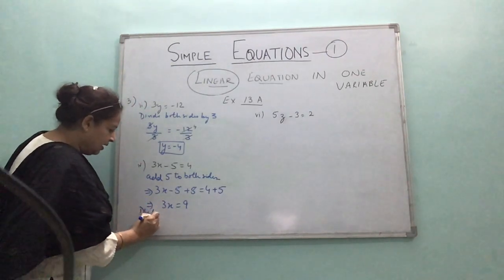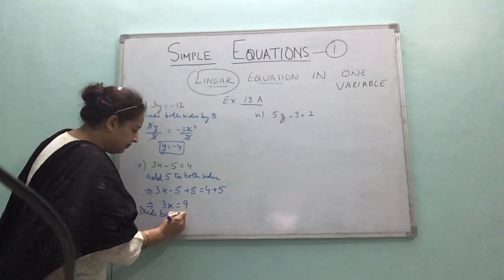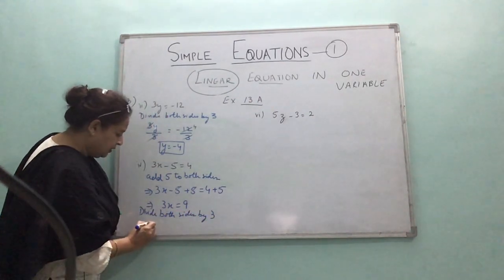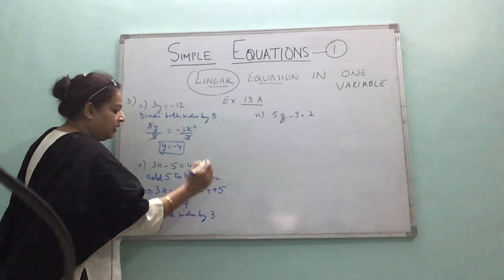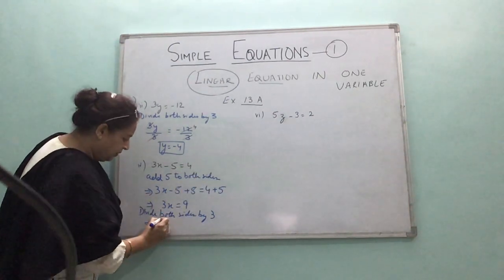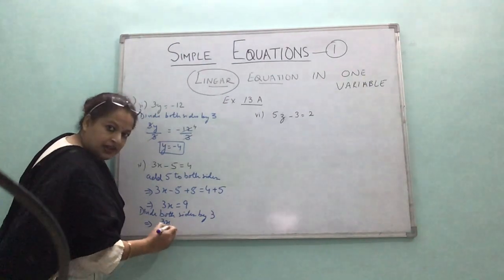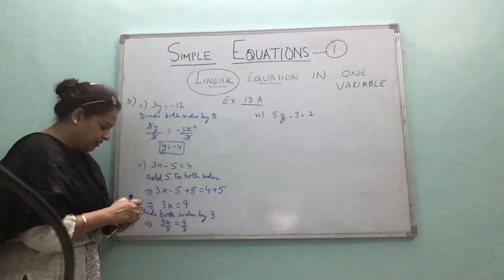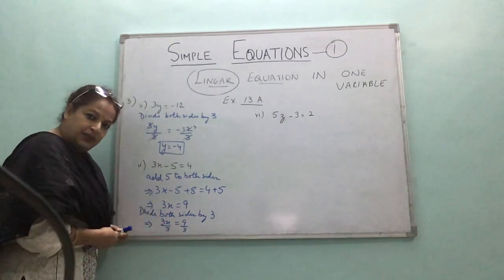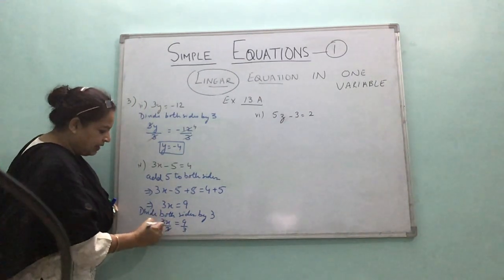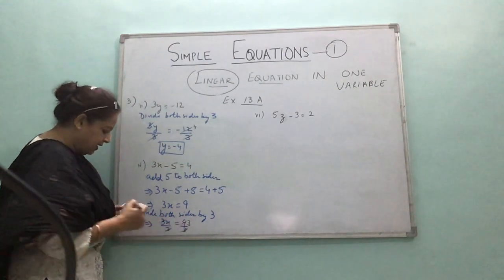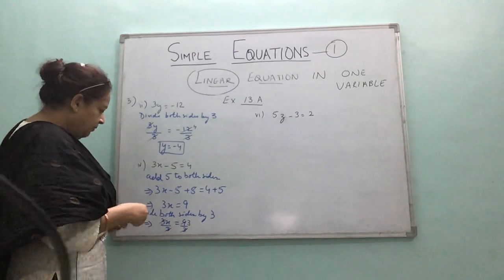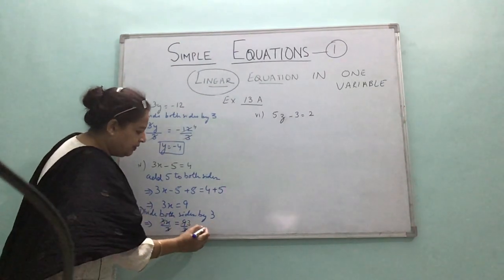So we get 3x by 3, and 9 is also divided by 3. Now again let's reduce the values. 3 is cancelling here and 3 times 3 is 9. So what is left, children? X is equal to 3.